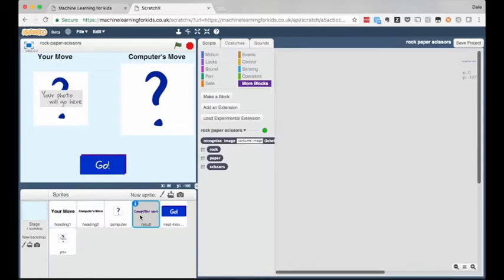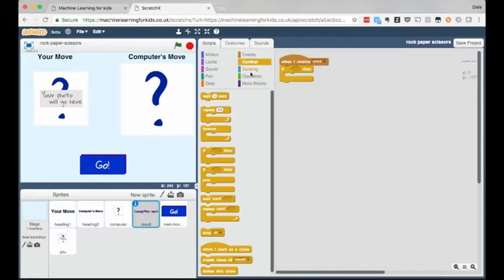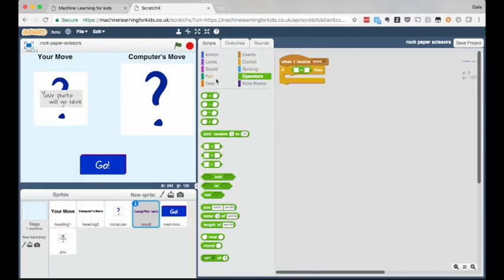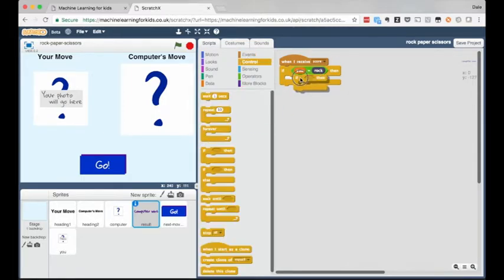Once I've trained a model, I can go to Scratch, and again my new image classifier shows up as a block in the Scratch palette. The script to be able to use it is super simple, and I just need to add a little script around it to add the rules of the rock, paper, scissors game, and that's enough to quickly get the basics working in Scratch.